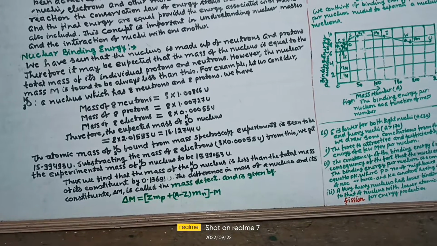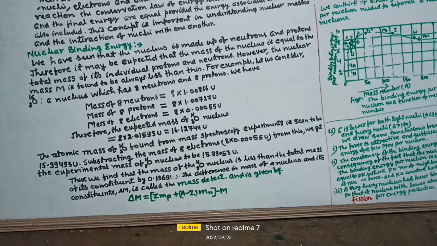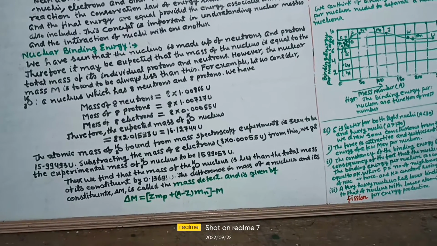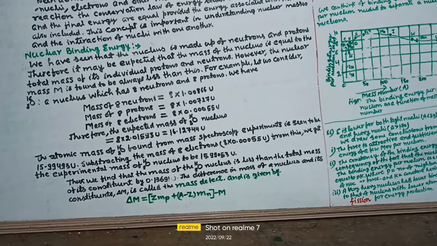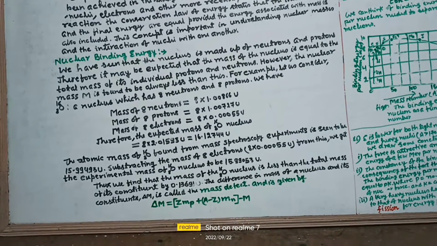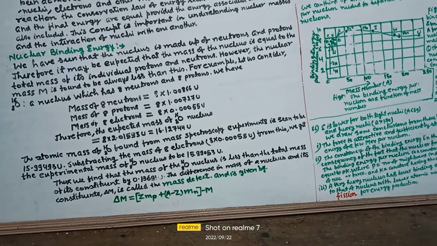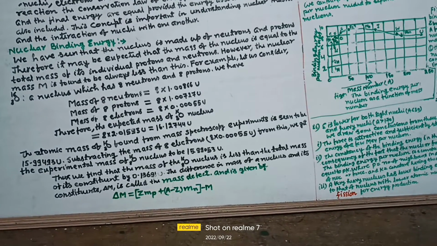Subtracting the mass of 8 electrons from this, we get the experimental mass of the oxygen-16 nucleus to be 15.88053 unit. Thus, we find that the mass of the oxygen-16 nucleus is less than the total mass of its constituents